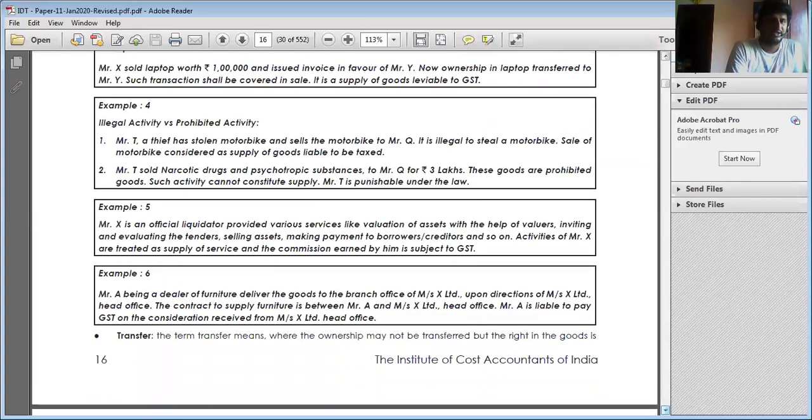Next, the official liquidator doing valuation is also regarded as supply. Mr. X is an official liquidator who provided various services like valuation of assets, help of the valuer, inviting valuer tenders, selling assets, making payments to borrowers, creditors, etc. That is also regarded as supply. Mr. A, a dealer of furniture, delivered goods to the branch office of Mr. X upon the direction of Mr. X, head office. The control of supply is between Mr. A and Mr. X head office. Mr. A is liable to pay GST. Here it is also subject to sale, hence it is regarded as supply.